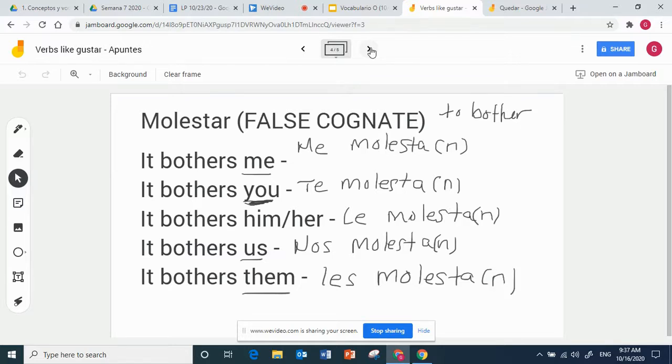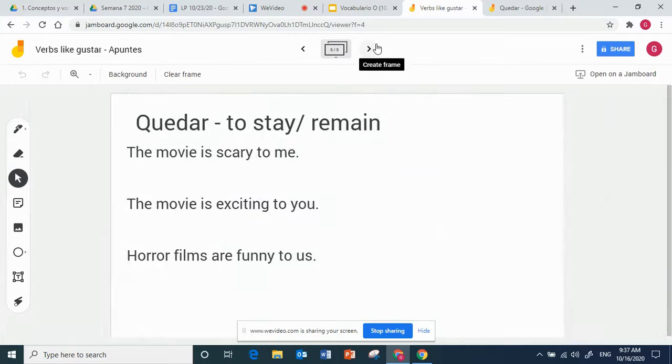The last one, and this one is the most complicated verb I think I'm going to teach you for a while. All right. So quedar, literally translated, means to stay or remain. However, in the context of what we're going to be talking about, this is not the translation we're going to use. For our purposes, quedar is going to mean is, are, or like. A better translation, if I were to try to use one of the standard translations for quedar, it can also mean to fit.